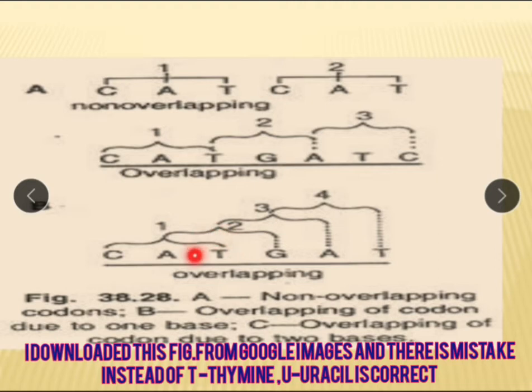If this T is used for one codon, then it is never a part of a second codon. If such happened, then 4 codons would be possible from 6 successive nitrogen bases. This is first CAT, second ATG, third TGA and fourth GAT. But this never happens. 6 successive nitrogen bases only form 2 codons, so genetic code is non-overlapping.